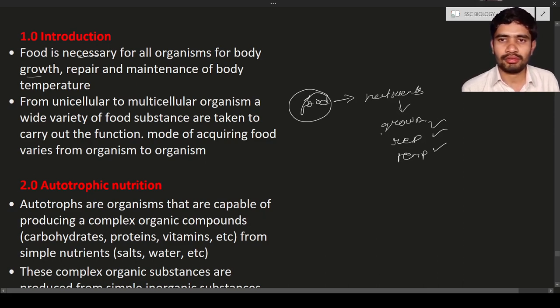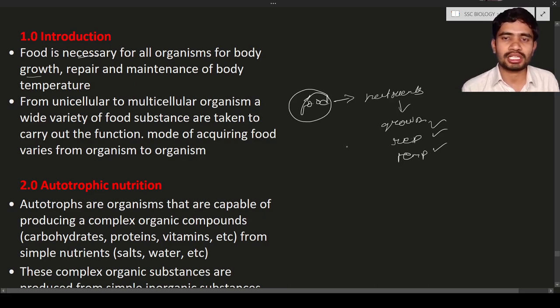We know that when a person is a newly born baby, it has some weight. Let us consider 2 kgs or 1 kg. After 10 years that baby or person will be around 25 kgs or 30 kgs and so on. What is responsible? The food is accumulating in the body. So the food is responsible for the growth of the body, hence the weight of the body is increased.